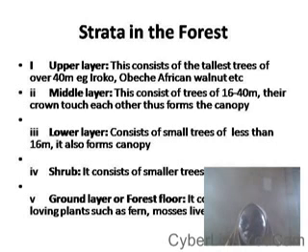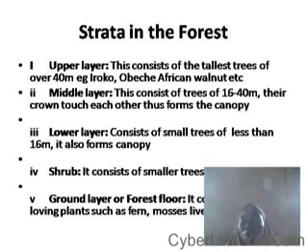The second one is the middle layer or the middle strata. This middle strata consists of trees between 16 to 40 meters. Most times their crowns, their branches, touch each other such that they form the canopy. That is a characteristic feature of the forest habitat. Now, the lower layer consists of small trees that are less than 16 meters. These trees also have the ability to form canopies with their crowns.